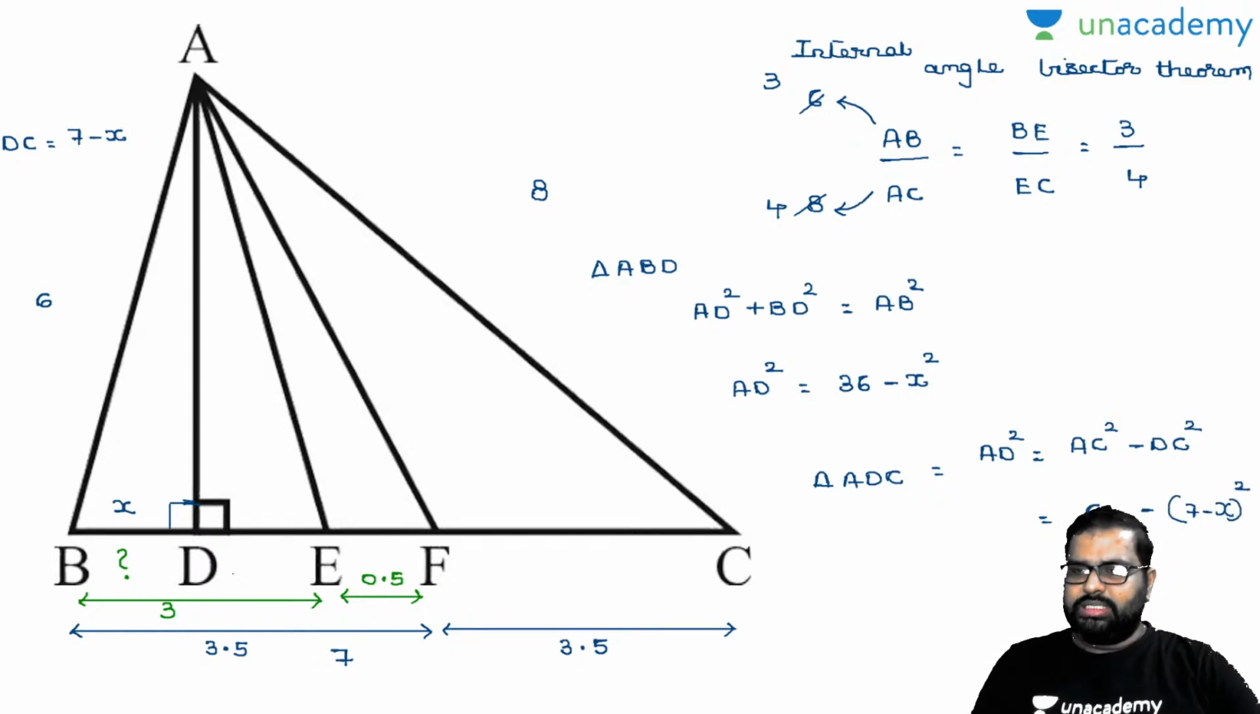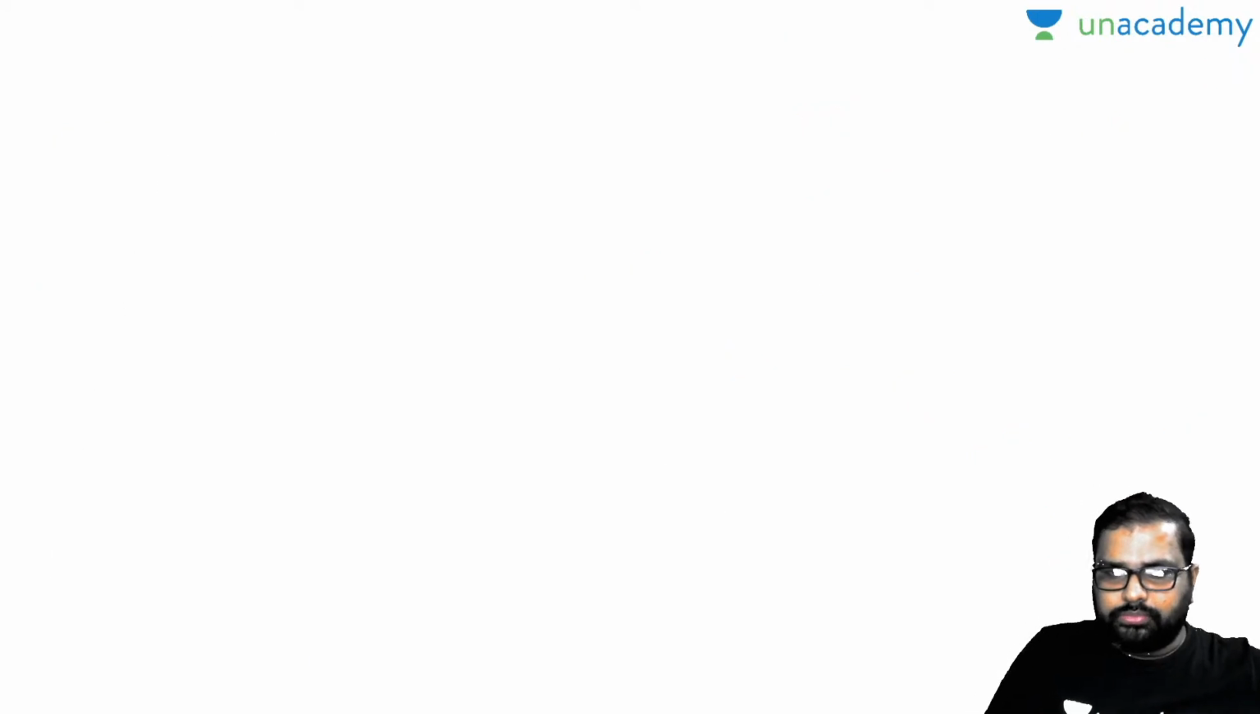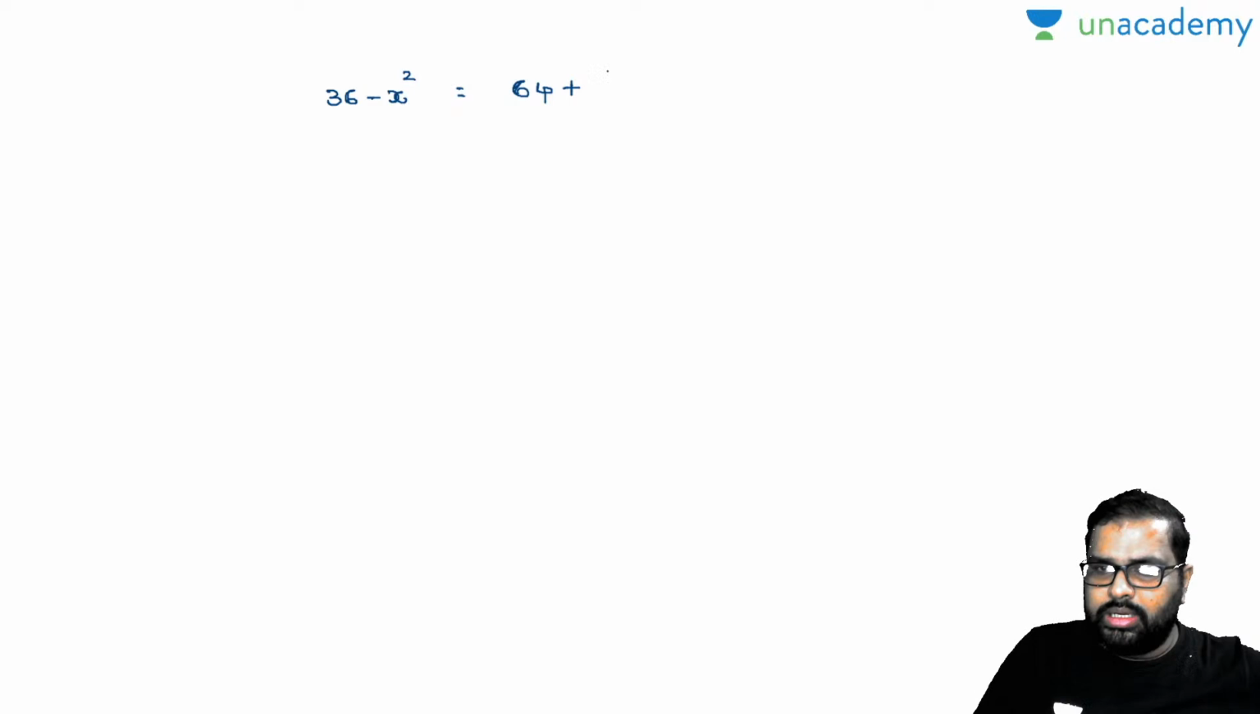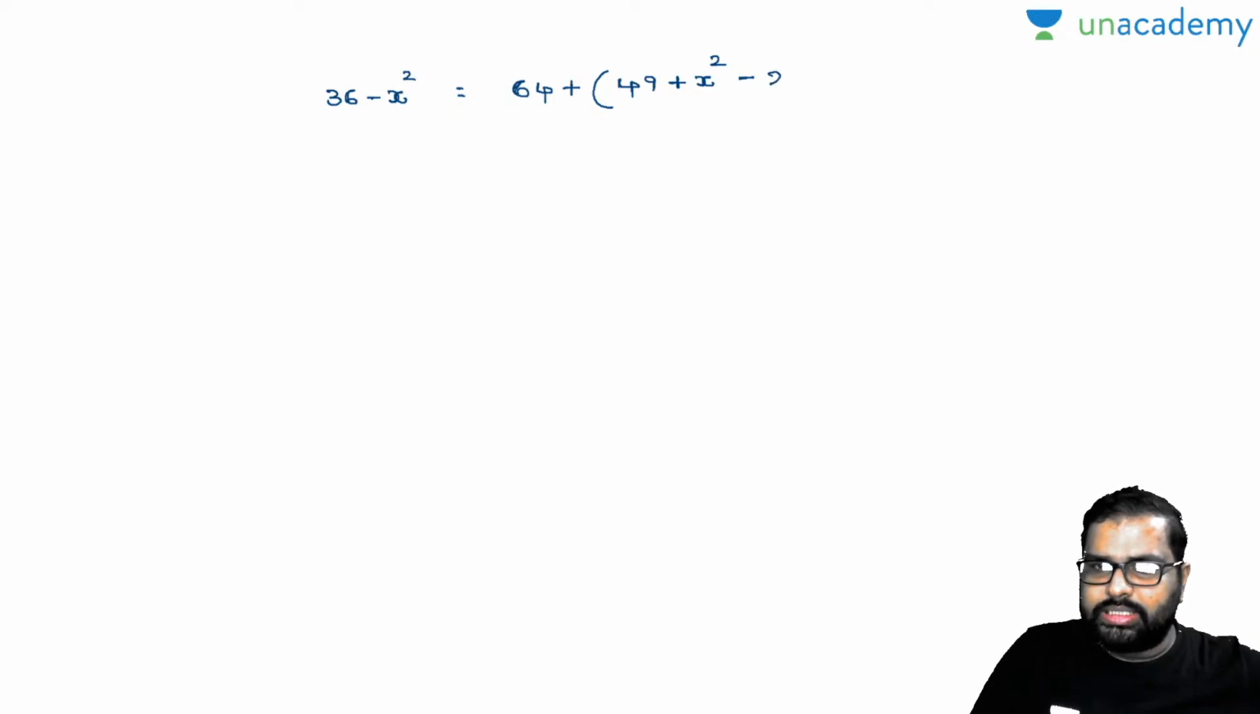Now see here, in the first and second equation you can equate AD. Am I right or wrong? Please let me know. I'll write in the next slide. So by this, what can I write? 36 minus x square is equal to 64 minus (7 minus x) whole square. 7 minus x whole square is a minus b whole square, which is 49 plus x square minus 14x.